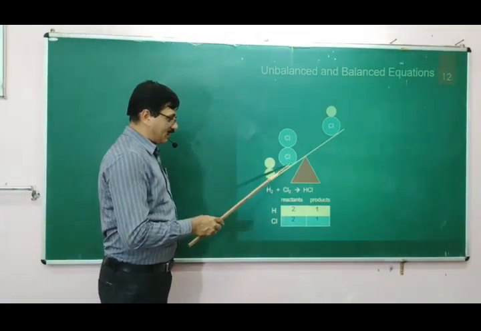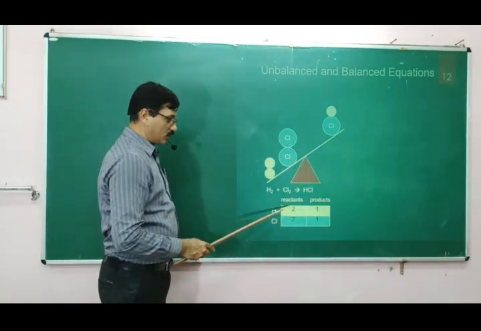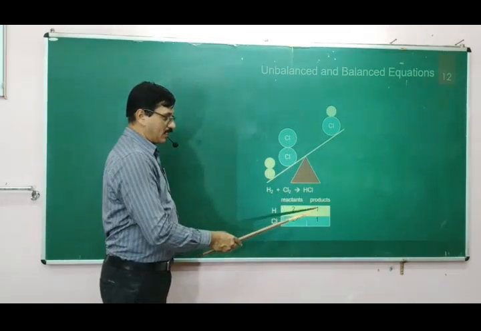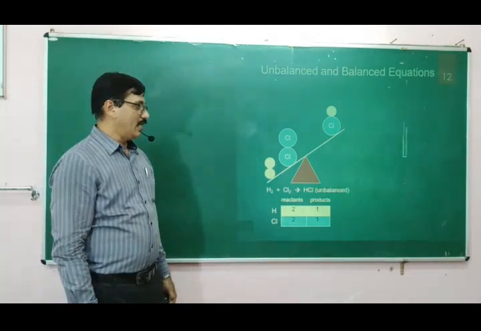before the reaction, that means the reactant side and the product side, this is 2:2, that is 2 hydrogen and 2 chlorine, but on the product side only 1 is there. Now, it is an unbalanced reaction.